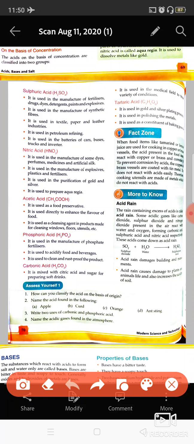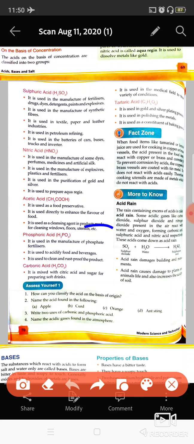It is also used in the ketchups, and to enhance the flavor, in macaroni or chow mein, you add vinegar. And in cleaning the windows, utensils, the soaps and detergents and the other cleaning agents have acetic acid.